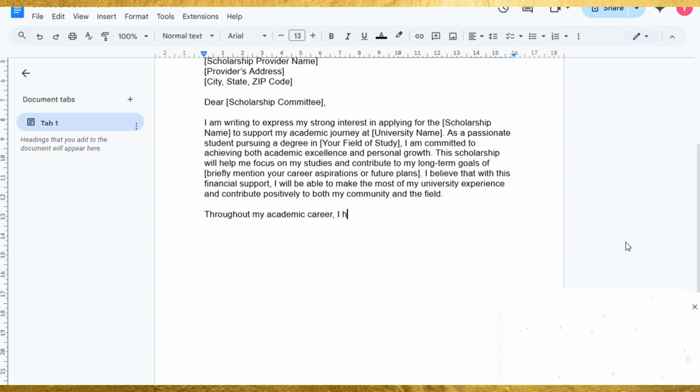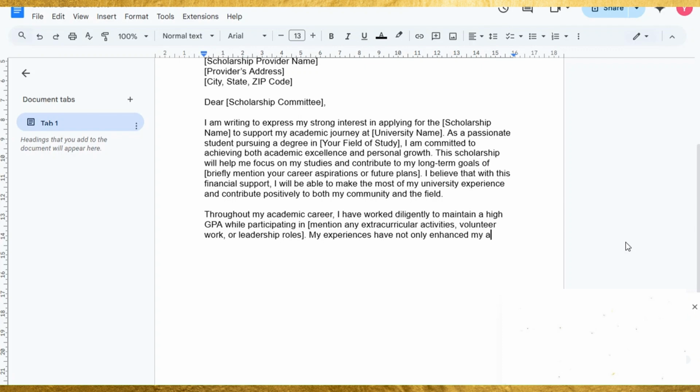"Throughout my academic career, I have worked diligently to maintain a high GPA while participating in [mention any extracurricular activities, volunteer work, or leadership roles]. My experiences have not only enhanced my academic skills, but also reinforced my commitment to giving back to the community."